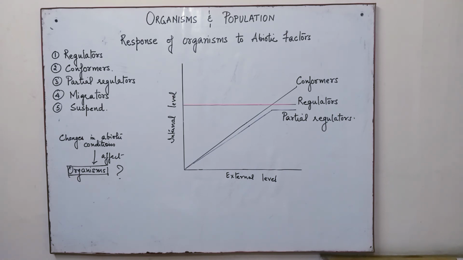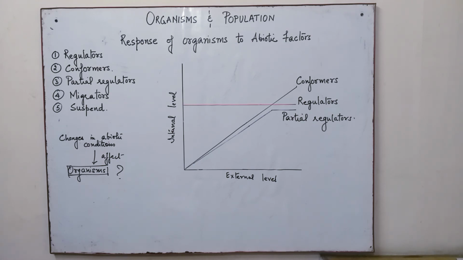Now, a big question is how these organisms cope with the ever changing abiotic conditions, because we know many physiological activities are directly or indirectly affected. Temperature is a very good example, where the rise of temperature affects the enzymatic activity. Similarly, if the pH of the aquatic medium changes, the aquatic animals will get affected. So how are these animals or plants able to cope with the ever changing abiotic factors?